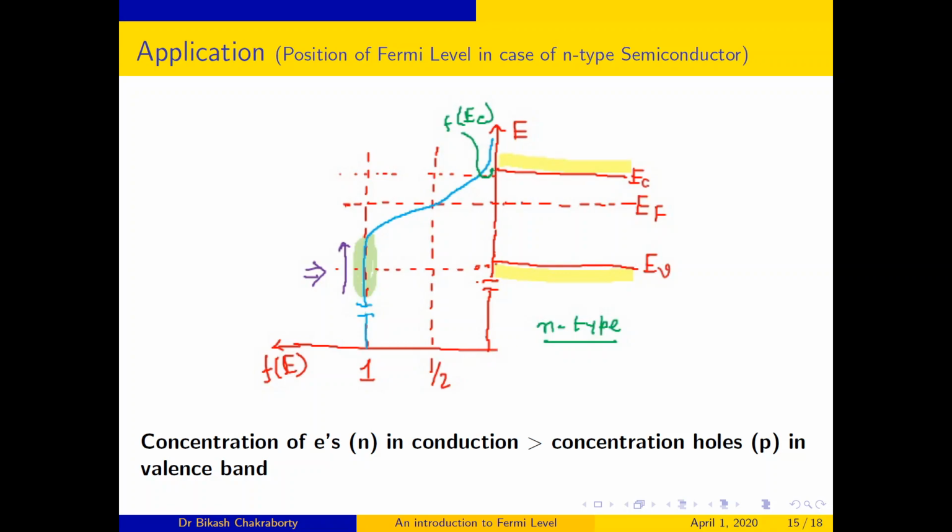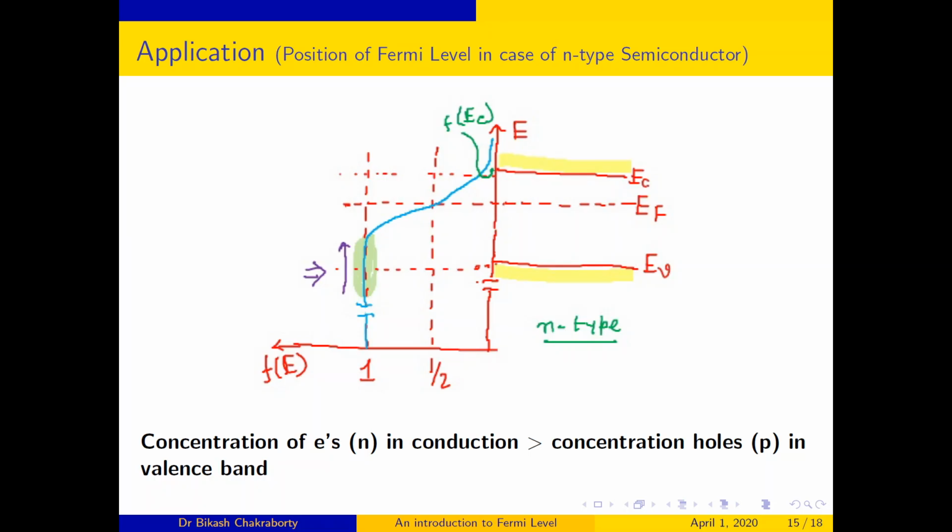As I stretch this curve towards the conduction band, and since the distribution curve is symmetric, the value half will cut at the Fermi level towards the conduction band. I hope you can easily think over it and understand.